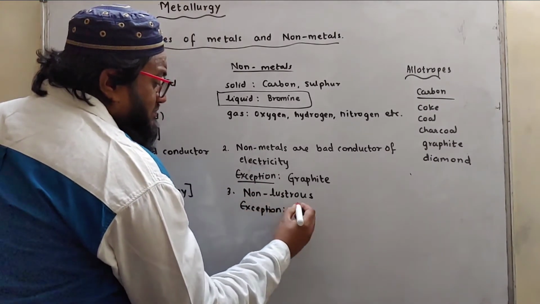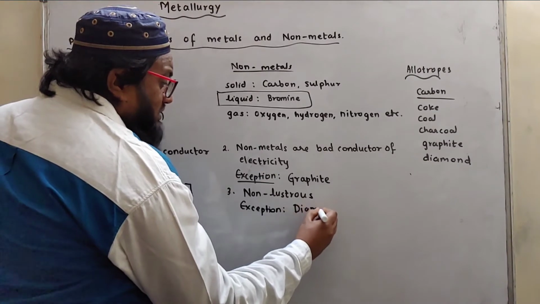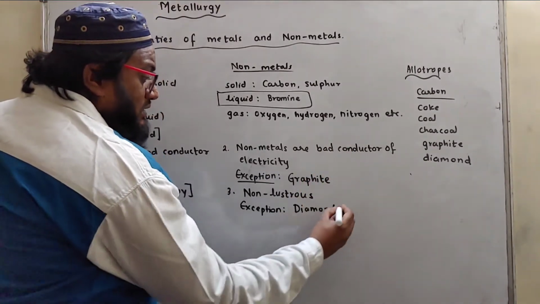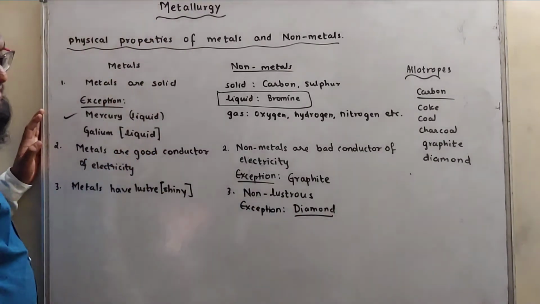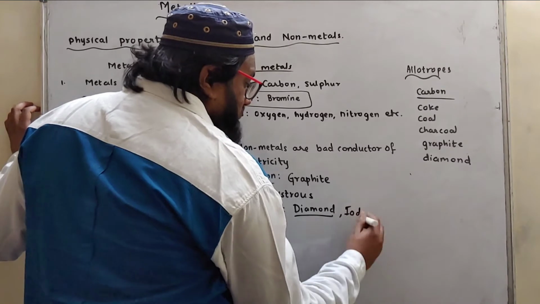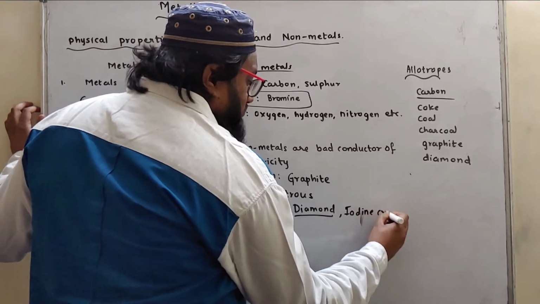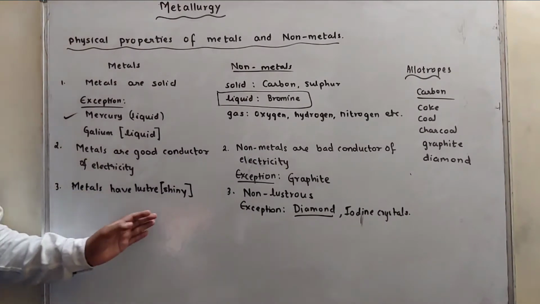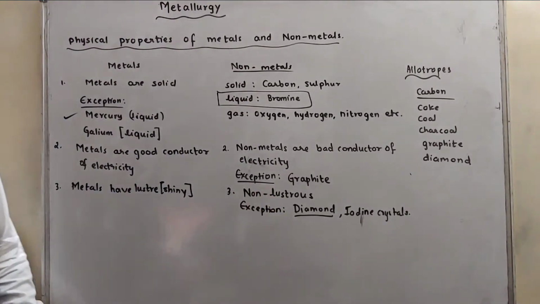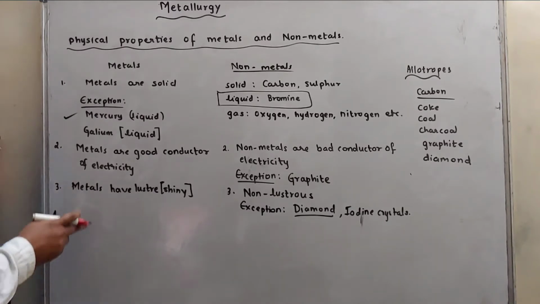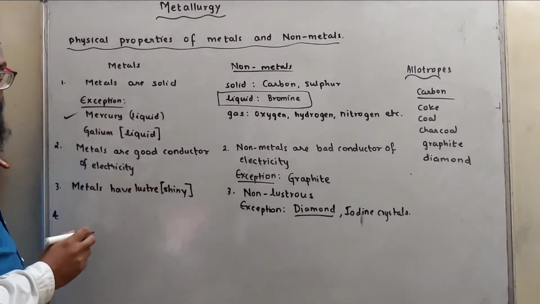What are the exceptions? Diamond is also one of the forms of carbon, which is a non-metal. Diamond has luster, as well as iodine crystals. So the third property is: metals have luster, non-metals do not have luster. Mind well, you need to learn the exceptions.